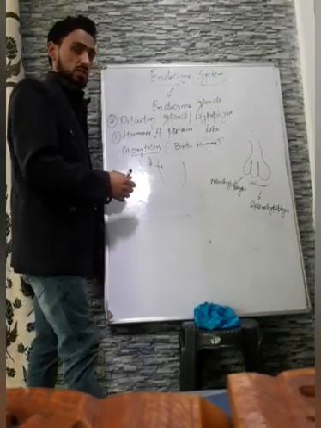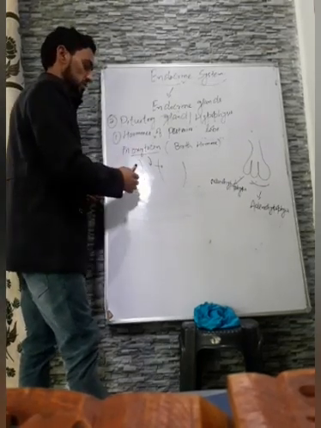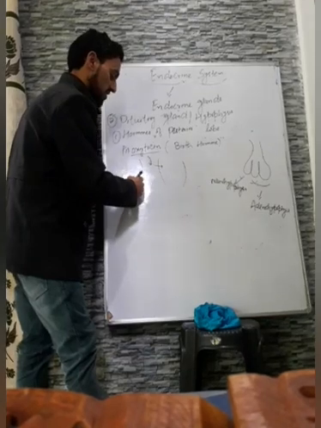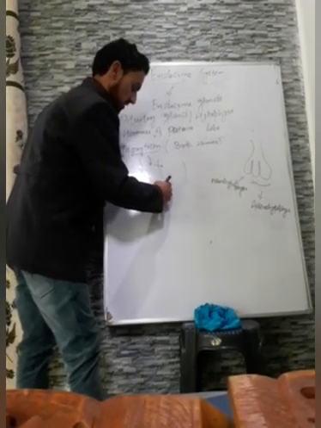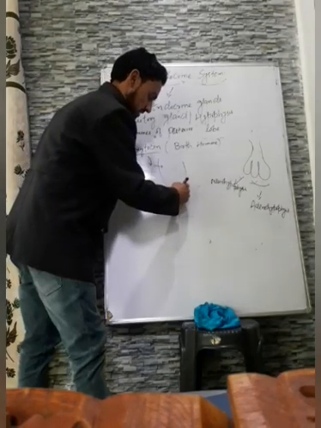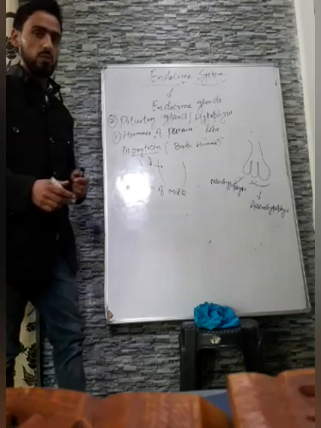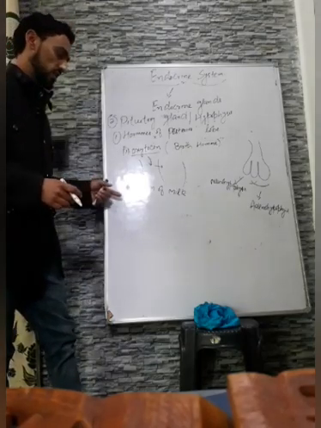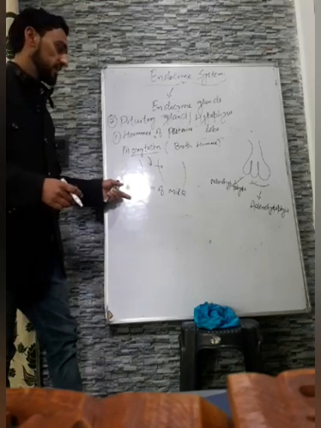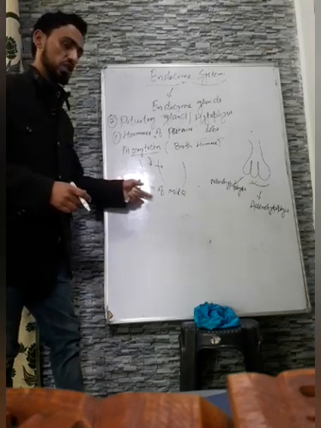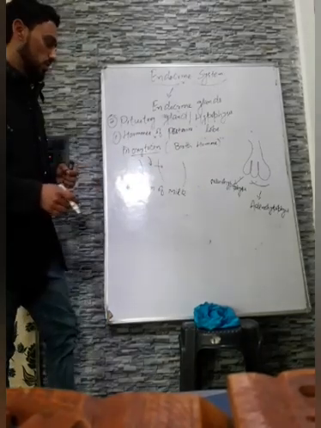When the baby sucks the nipples, oxytocin reaches the mammary glands and helps in the ejection of milk. That is why it is also known as the milk ejection hormone, and also the birth hormone. This is the function of oxytocin.